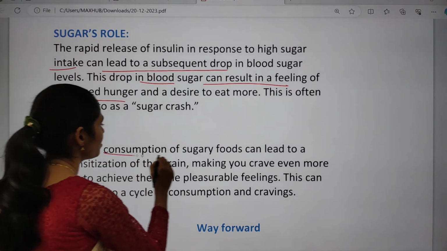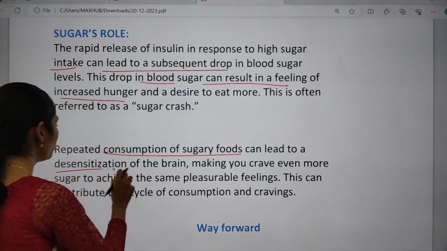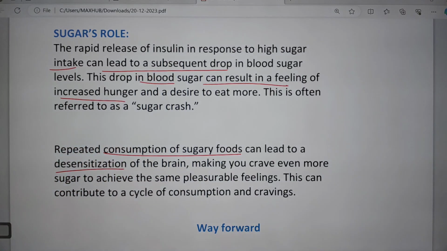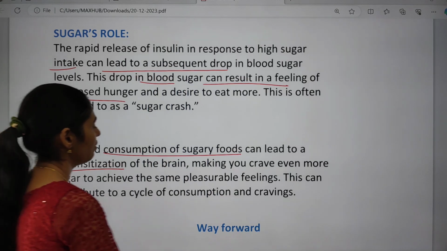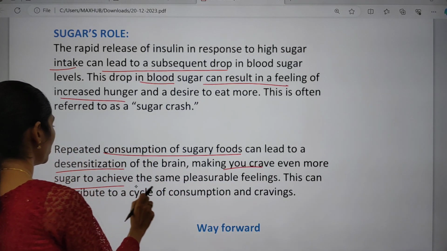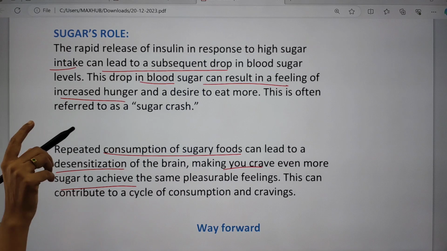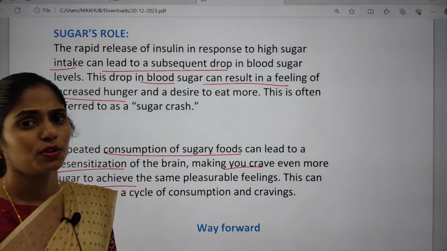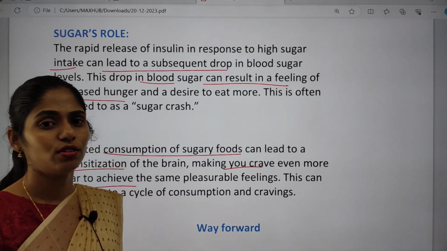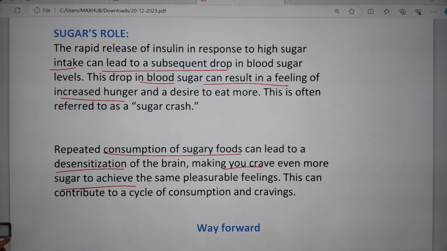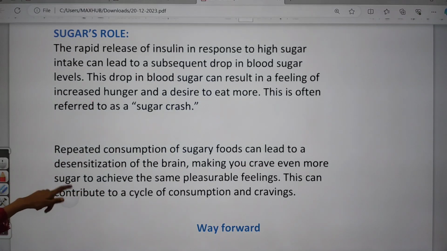So repeated consumption of sugary food can further lead to desensitization of the brain. So it is not helpful for the functioning of your brain, and that will make you crave even more sugar to achieve the same pleasurable feelings. Okay, so this cycle of consumption as well as craving goes on. So because of this, as soon as possible you have to curtail this high fat, sugar and salt diet.